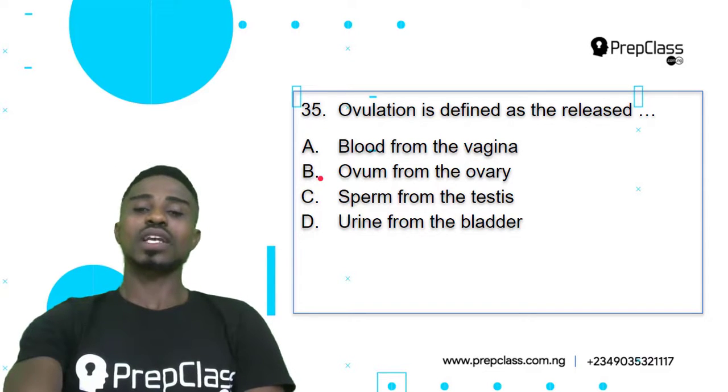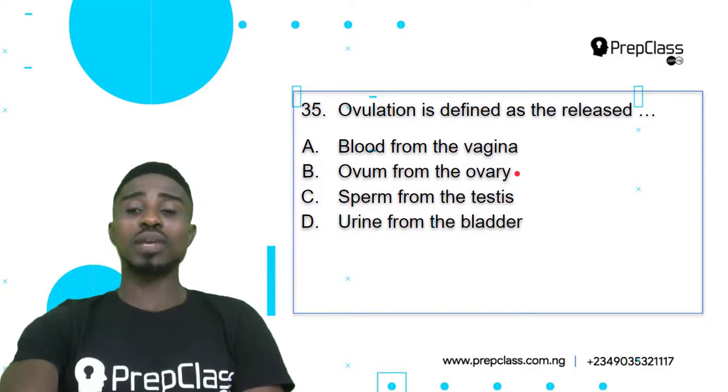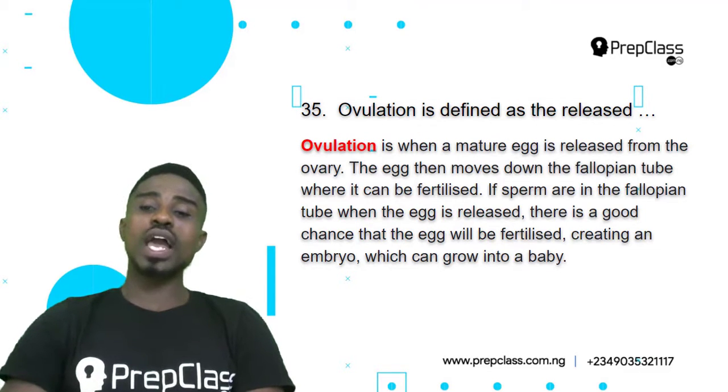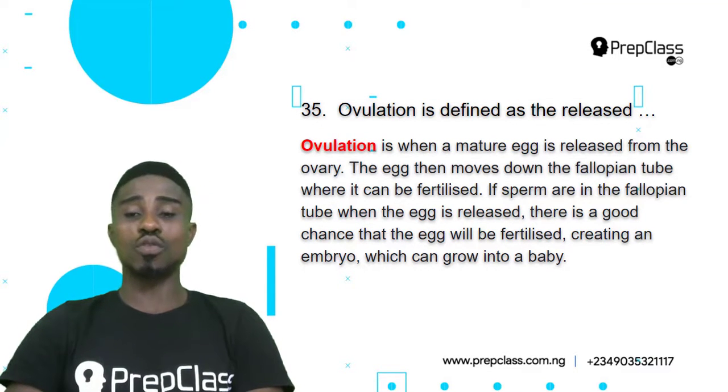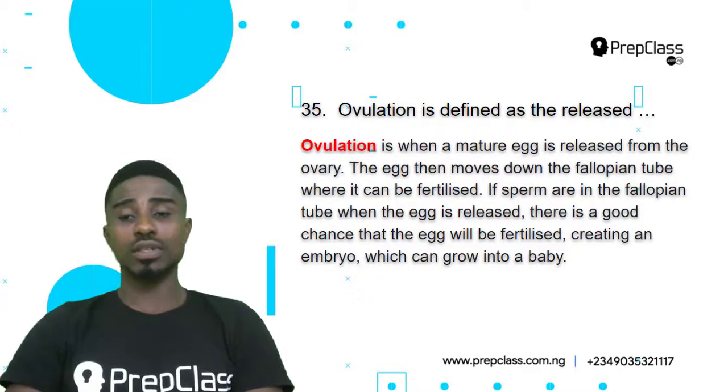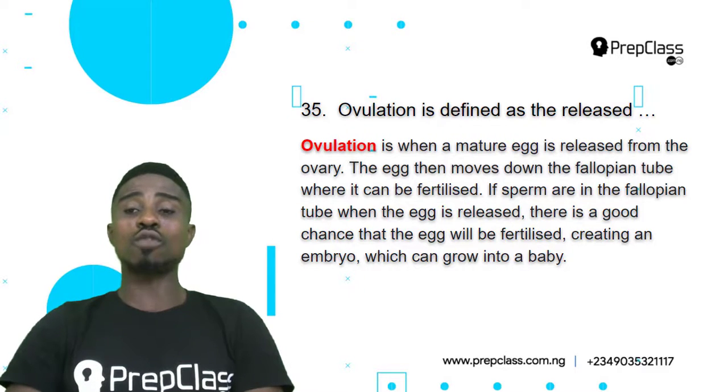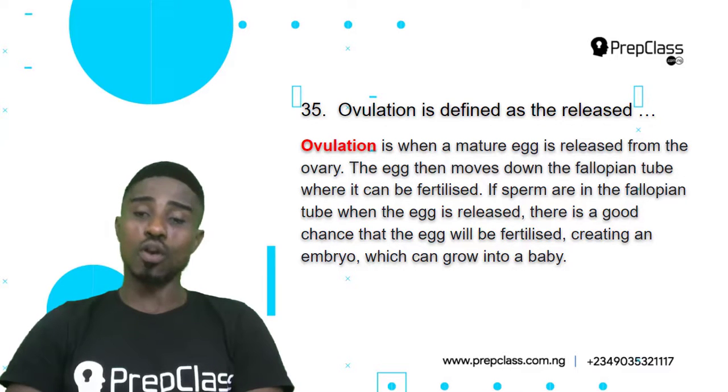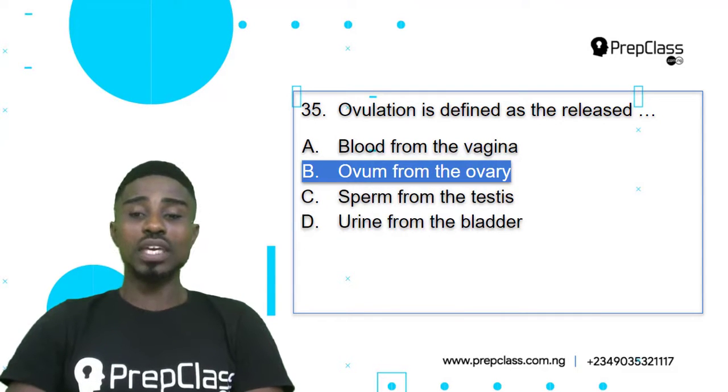So, option B is our correct answer. So, I'll still read us this explanation for further conviction and better understanding. Ovulation is when a mature egg is released from the ovary. The egg then moves down to the fallopian tube where it can be fertilized. If sperm are in the fallopian tube when the egg is released, there is a good chance that the egg will be fertilized, creating an embryo which can grow into a baby. So ovulation is the release of ovum or eggs from the ovary. So option B, ovum from the ovary, is our correct answer.